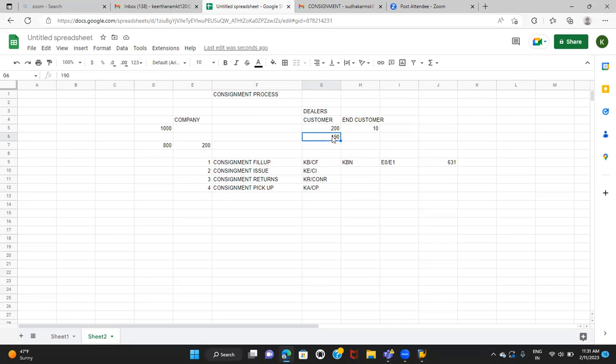Whatever stock got reduced, the company is going to bill them for that. The company is going to create the billing document for the used quantity. So that is called a consignment issue. The moment we create the billing document, or the moment we do the PGI, the stock will get reduced from the consignment stock. That means the ownership will get transferred from the company to the customer, because we are going to bill them now. So how this process can be configured in SAP, we'll see now.